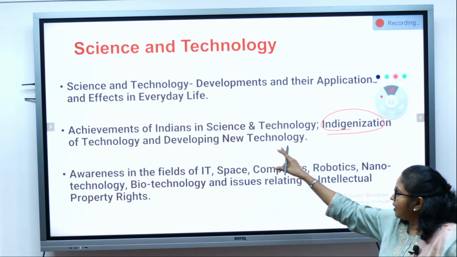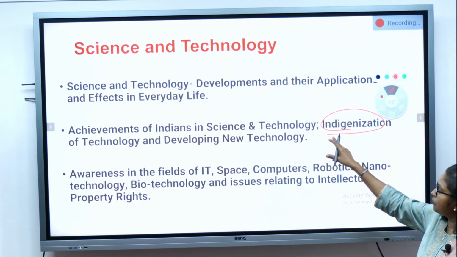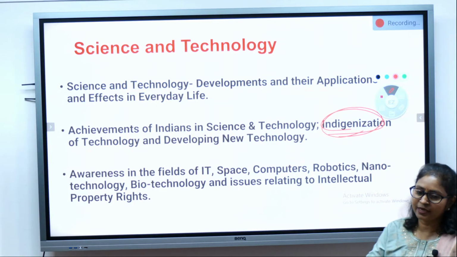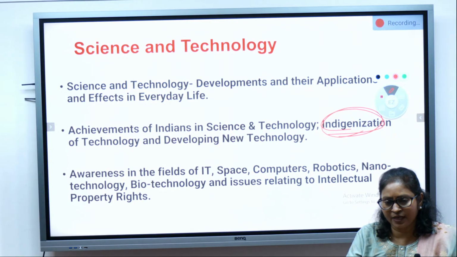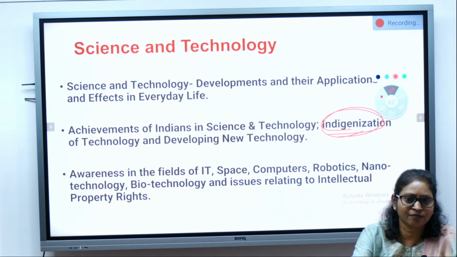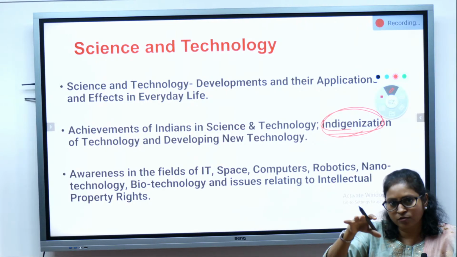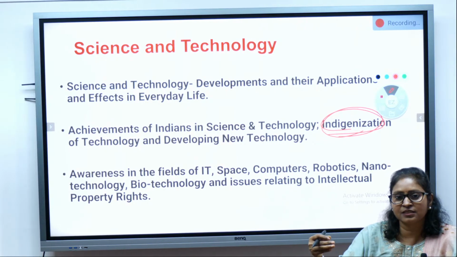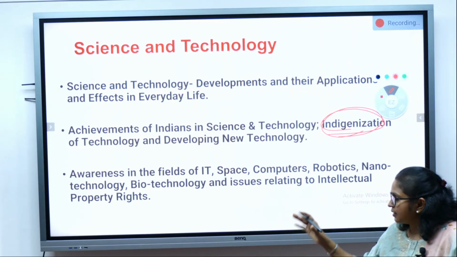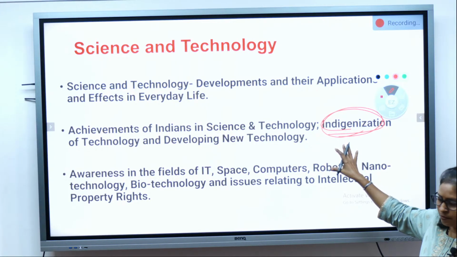So what you have to see in this section is what India has developed indigenously. So we have, you know, the cryogenic engine and all we have been developing indigenously. We have launched the Chandrayaan Mission 3. So all these things, a lot of indigenous development has taken place. So that also you have to focus on, what India is indigenously developing in the field of science and technology, that you have to be aware about.